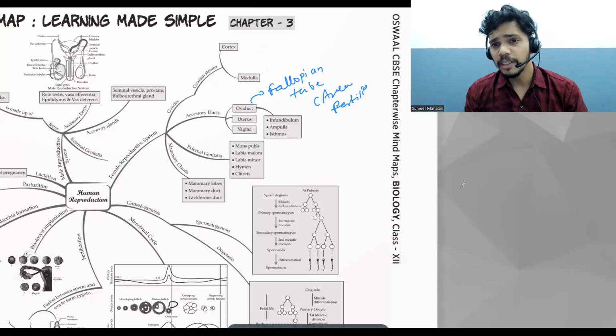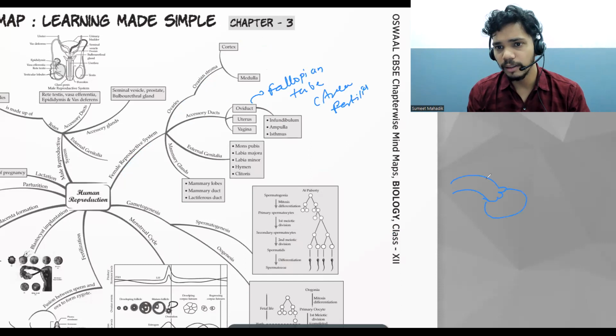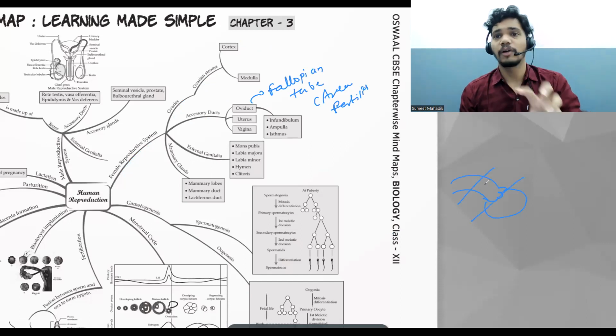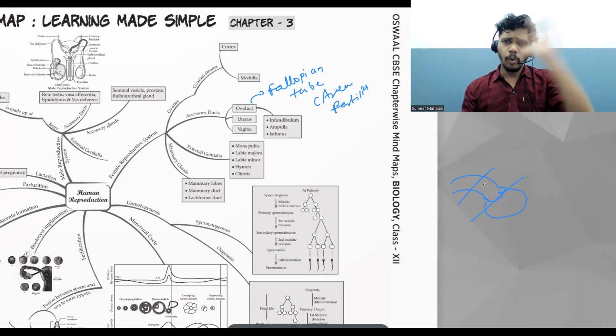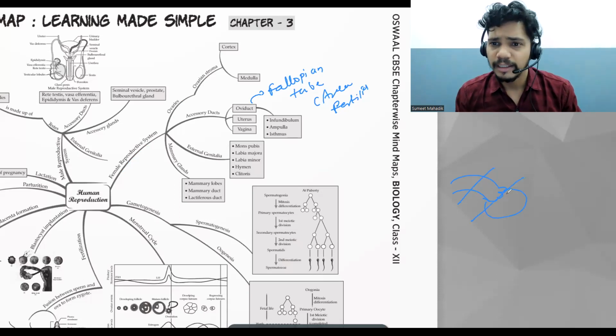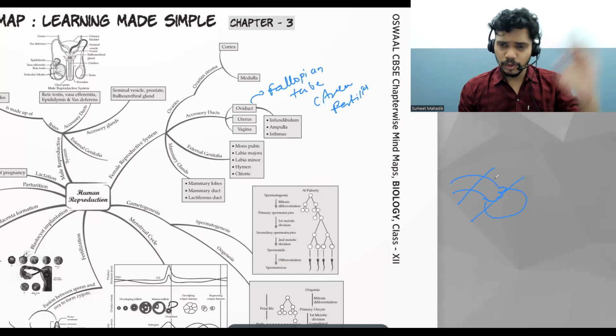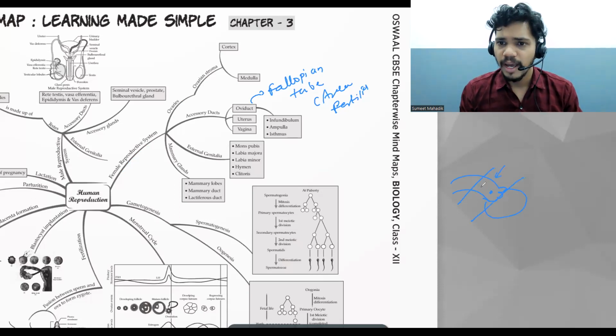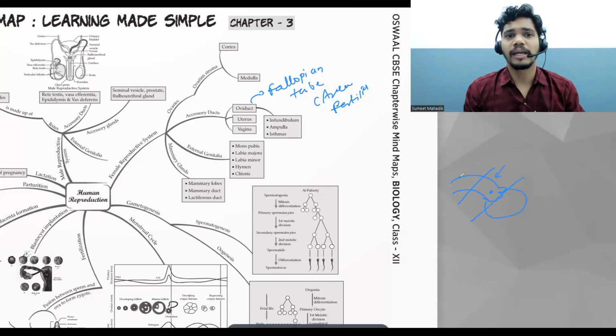Fertilization. If I talk specifically about the fimbriae-like structure and the ovaries here, the isthmus, this part is actually called the area of fertilization. Okay, the fallopian tube is the whole area of fertilization, but this isthmus, the starting of the tube, is where the ova just come out and fuse. So this is called the area of fertilization.